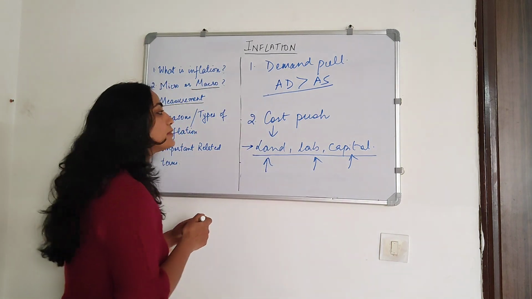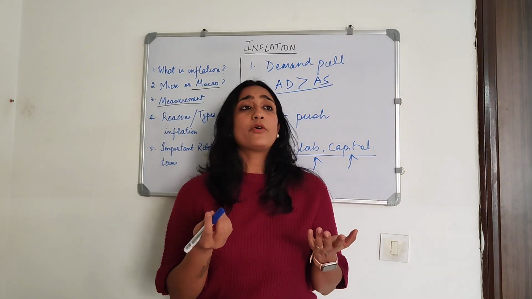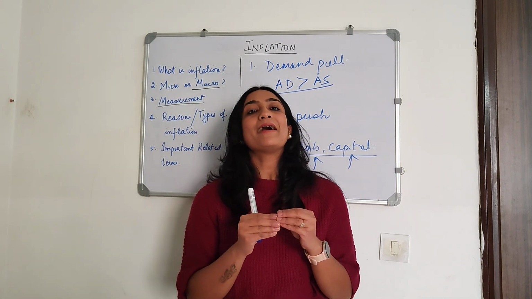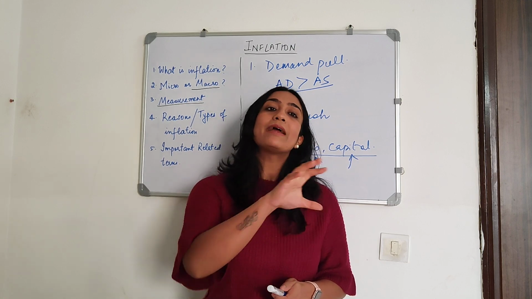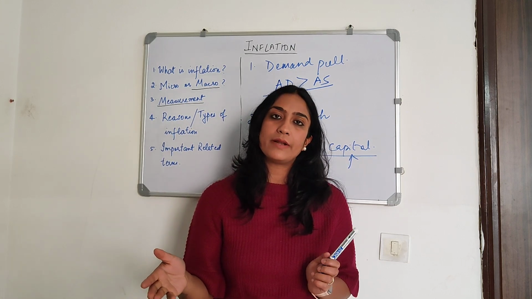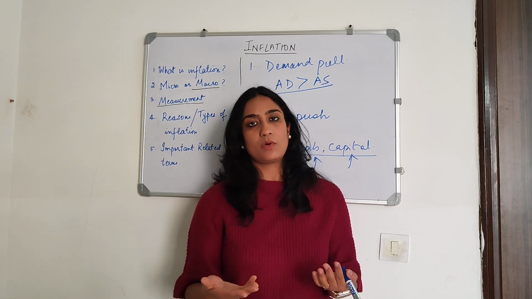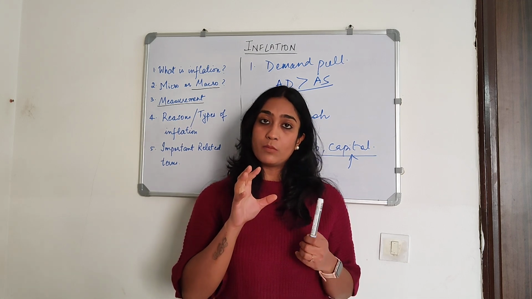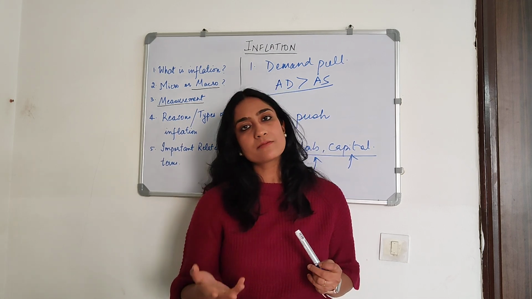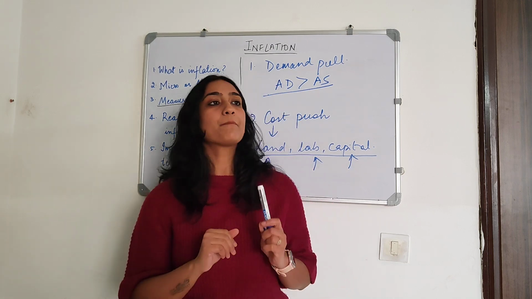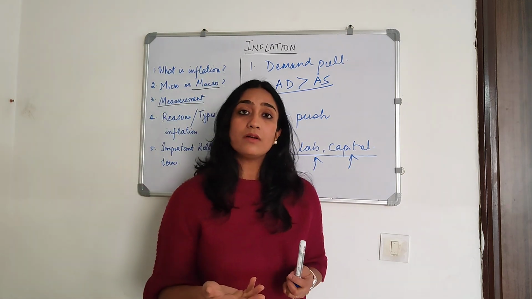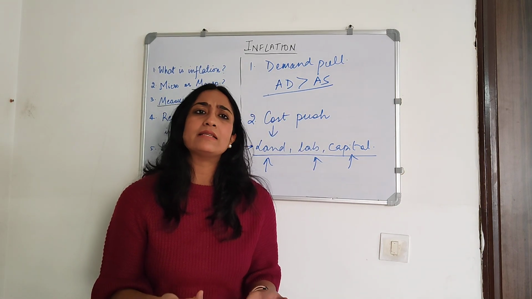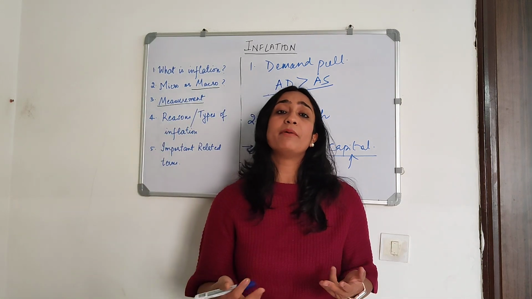Again, what kind of factors can lead to this? For example, higher taxes, right? Higher indirect taxes. When you have higher indirect taxes, there will be tax to be paid on every level of production, on all intermediate goods, right? So then production will become costlier. A tighter monetary policy, your interest rates will be higher, it will be costlier for firms to get funds, right? Again, costs will be higher. If say the labor cost goes up, or say the most common example these days is kind of unfolding before us right now, right?